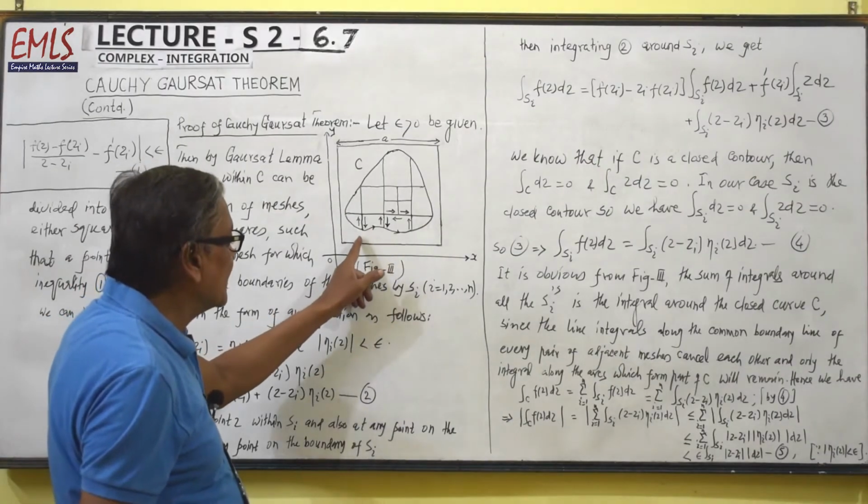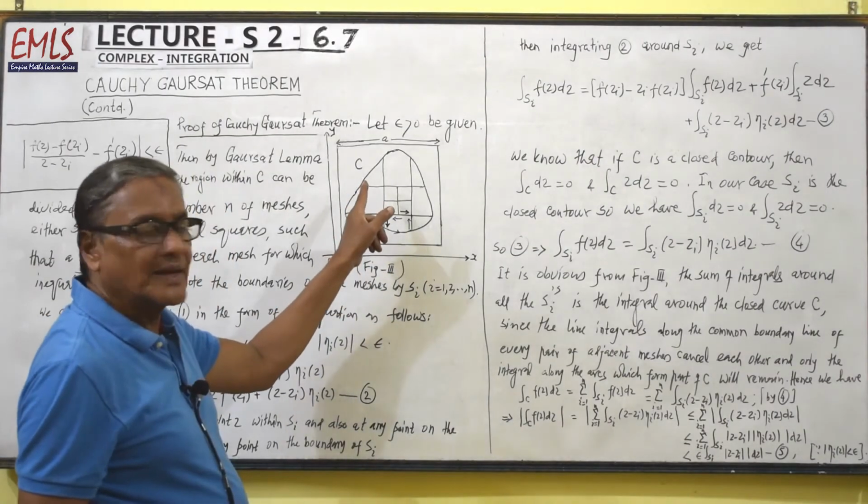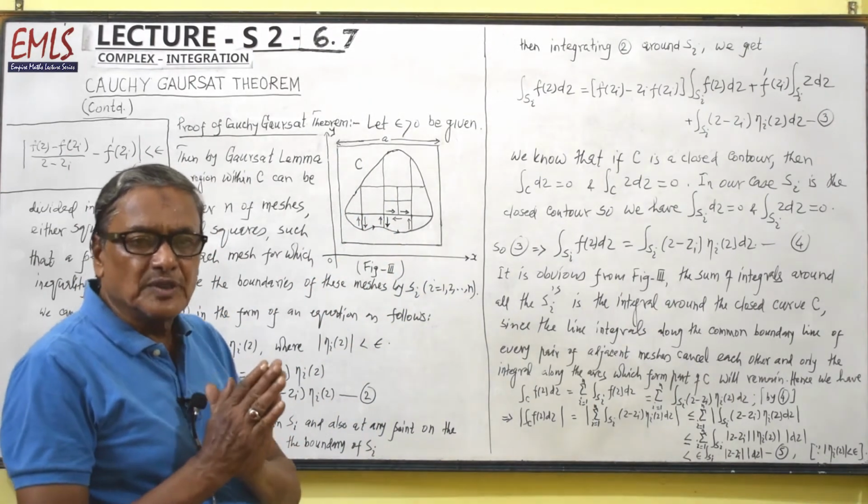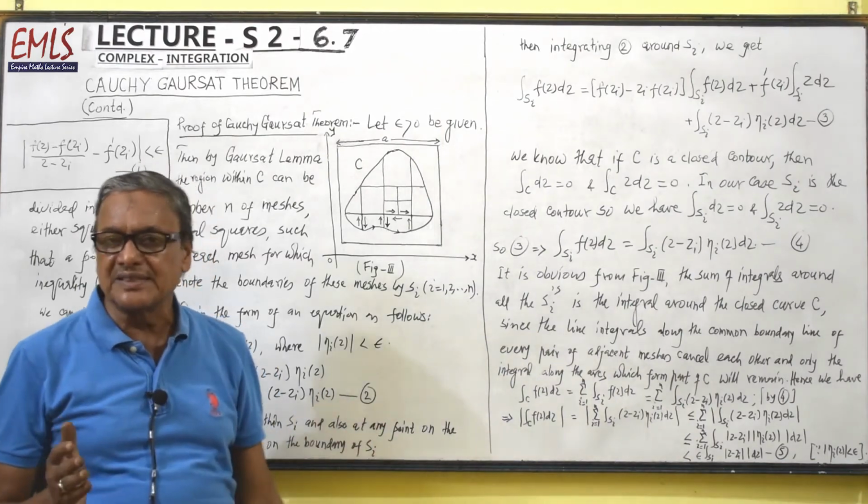The line integral in this direction and the line integral in this direction will be equal and opposite, so they will cancel each other.